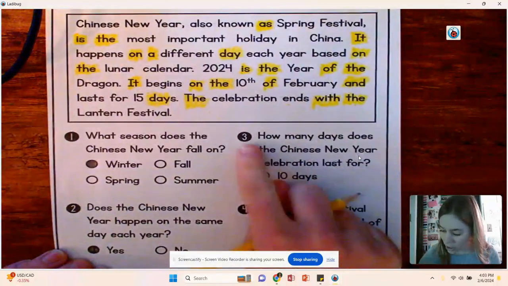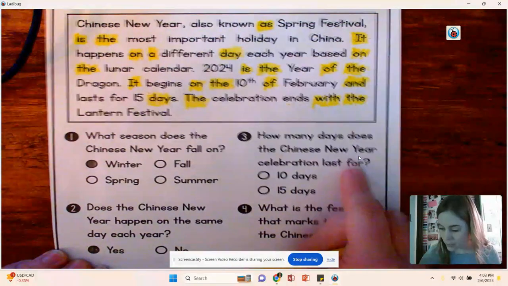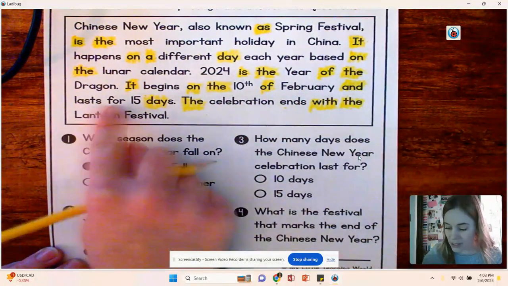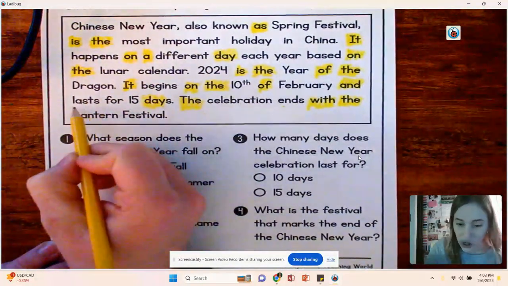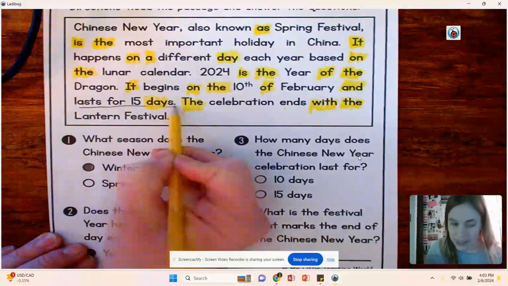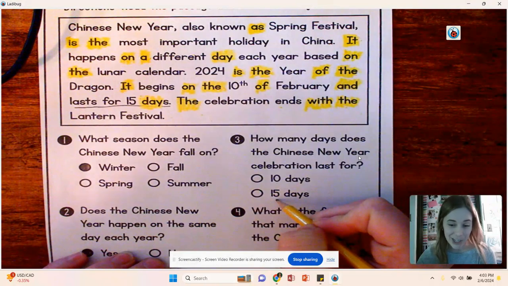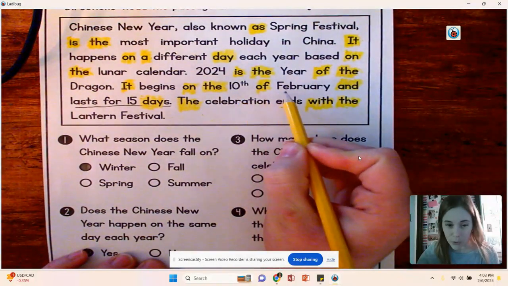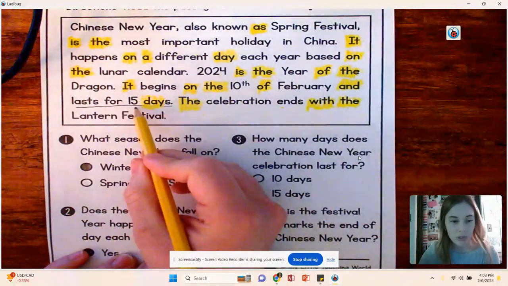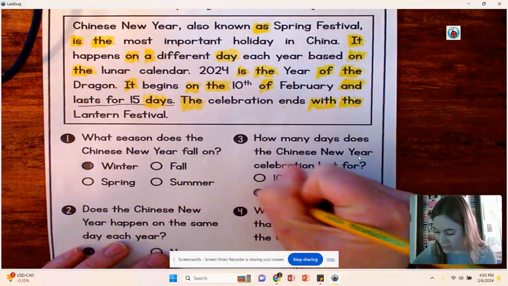All right. Question number 3. How many days does the Chinese New Year celebration last for? So up here it says it begins on the 10th of February and lasts for 15 days. So we're getting our answer from reading in the passage. So we're going to underline lasts for 15 days. That is where we got our answer. So it gives you the option 10 days or 15 days. It's trying to trick us a little bit because we know that it starts on the 10th of February, but it does say here that it lasts for 15 days. So even though we see numbers here, it's important to reference where it is actually that we found the answer. So we're going to fill in that bubble next to 15 days.